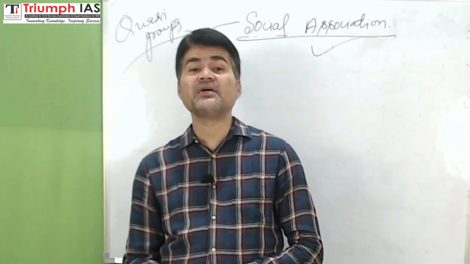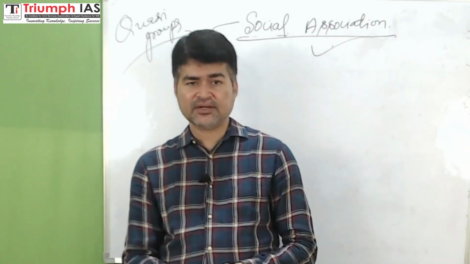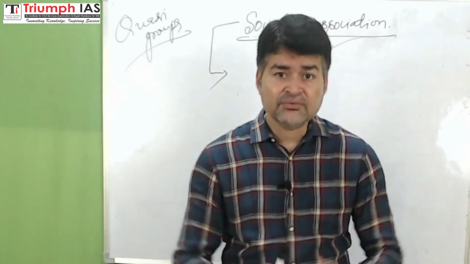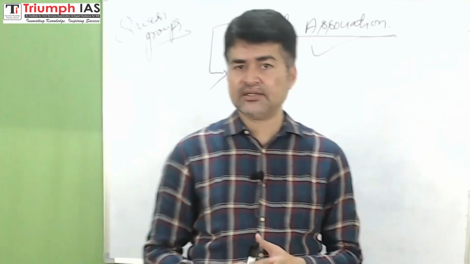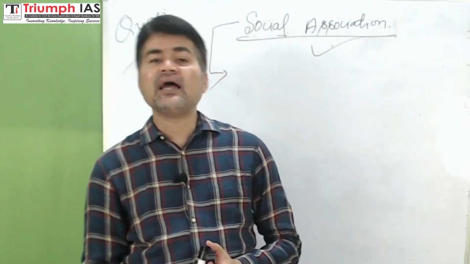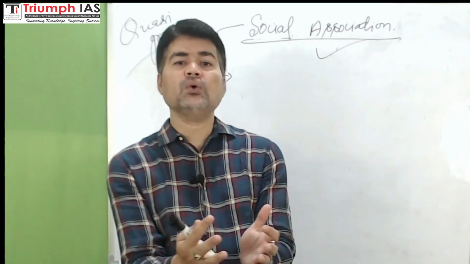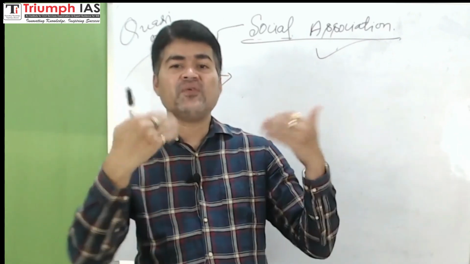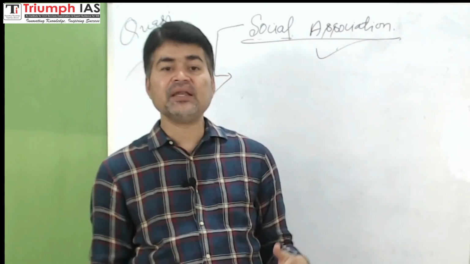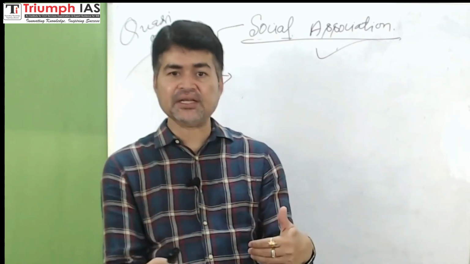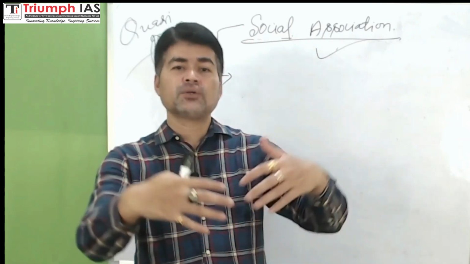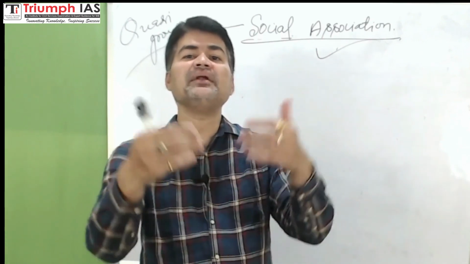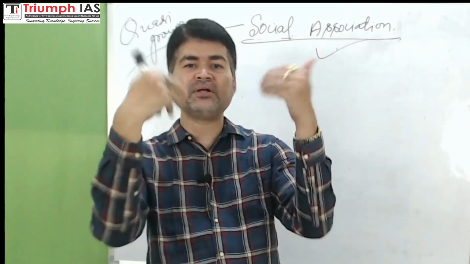For attainment of certain goals, right? Goals is need actually, right? So when individuals come together and have a common goal to attain for fulfillment of need, right? When individuals or collectivity cooperate with each other for attainment of some goal, for fulfillment of their needs,